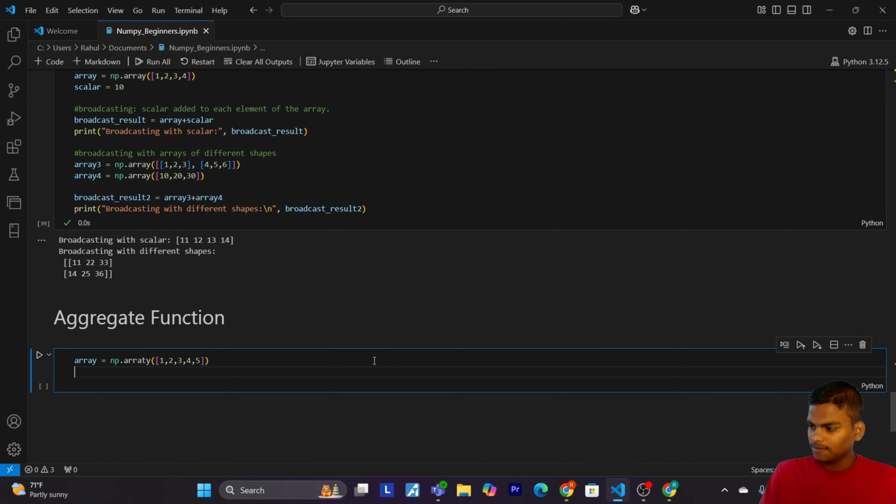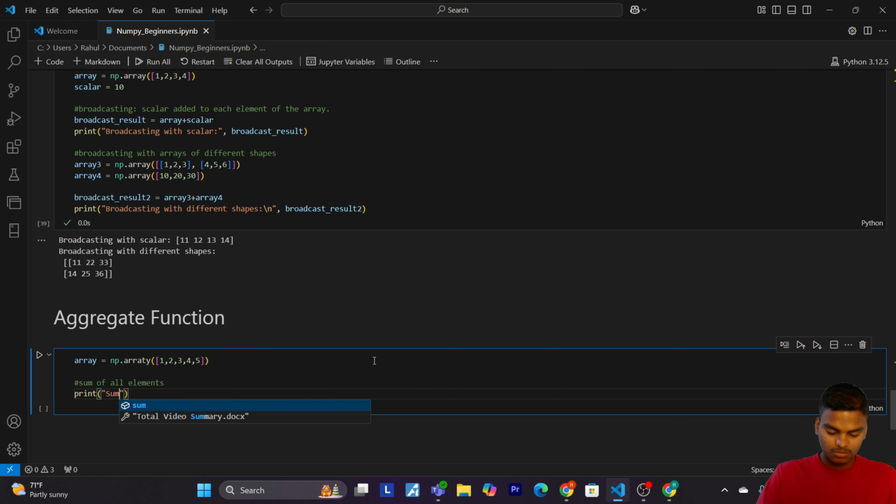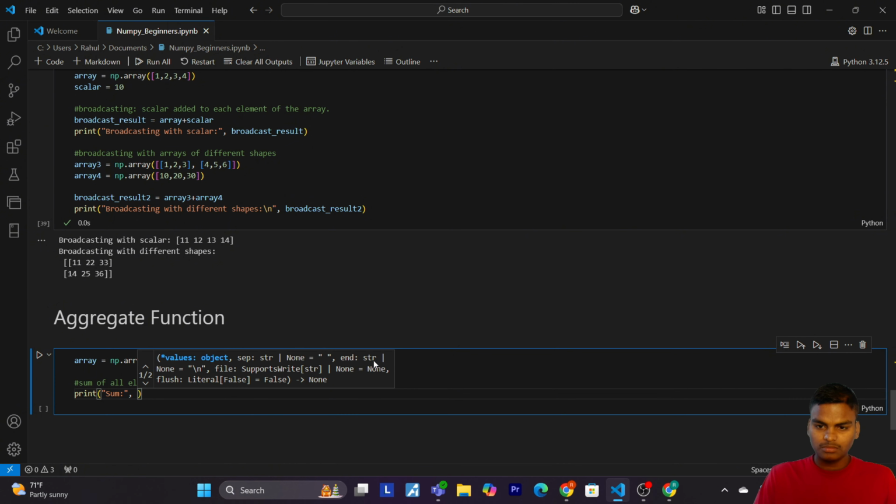Okay, now let's print the sum of all elements. Print sum, np.sum of the array.